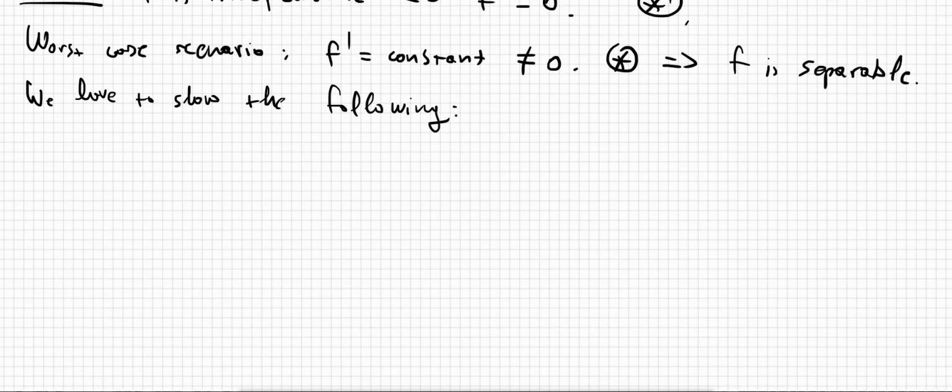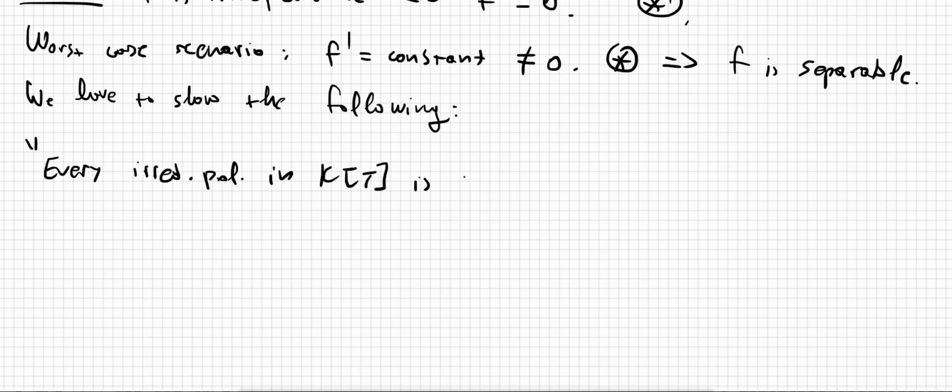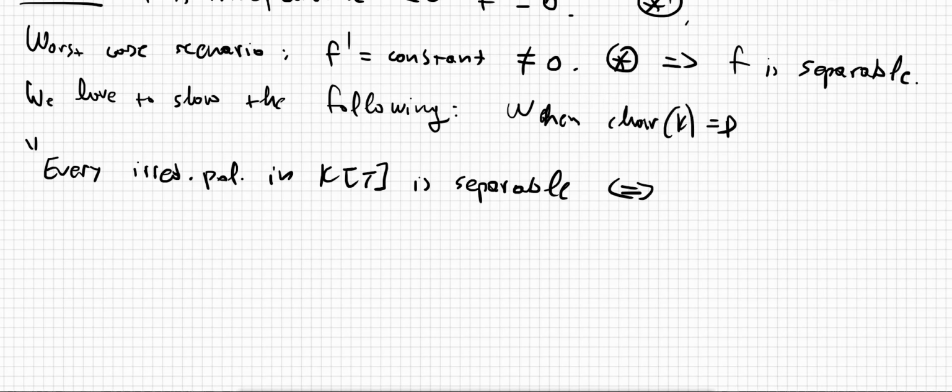So we have to show that k is perfect, so every irreducible polynomial in k[t] is separable, if and only if, when the characteristic is p, right? So when the characteristic is p, we have to show that k is perfect if and only if k to the p is equal to k, right? But instead we will show negations.